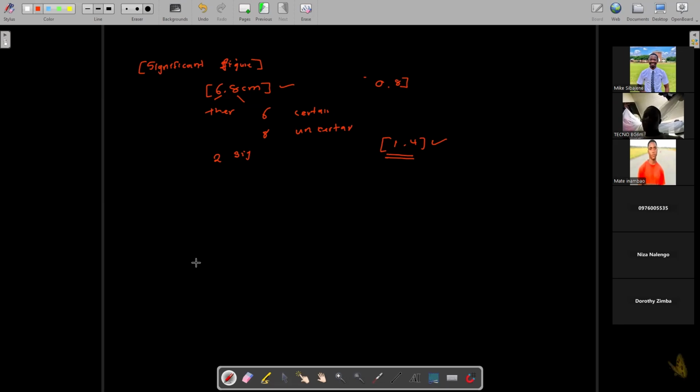So let's talk about how, for example, we deal with zero digits. How do you deal with zeros if you are trying to know the number of significant figures? For example, if I write 5.0, 0.2, 20.01, we've seen these scenarios.